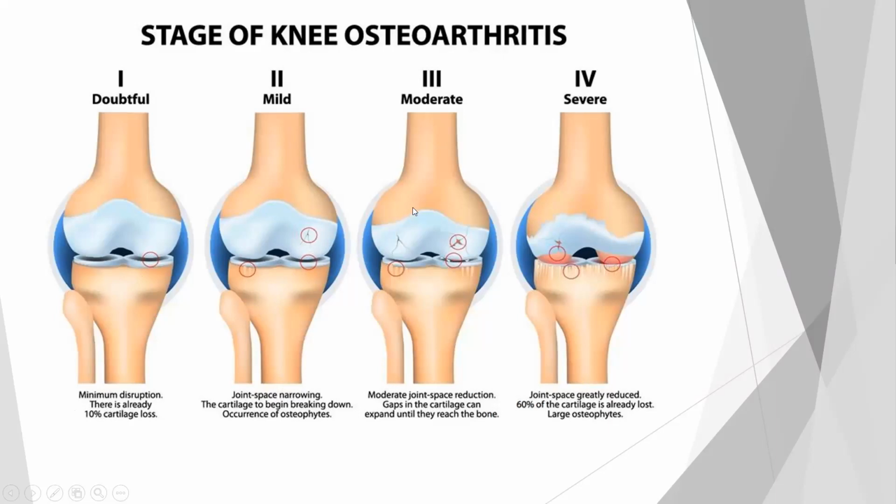The third is the moderate stage, with moderate joint space reduction, more than in stage 2. Gaps in the cartilage can expand until they reach the bone. The cartilage is so torn that the bone can be seen. The fourth stage is the severe stage, where the joint space is greatly reduced. 60% of the cartilage is lost, the two bones are in contact now, and large osteophyte formation is there. So these are basically the 4 stages of osteoarthritis.